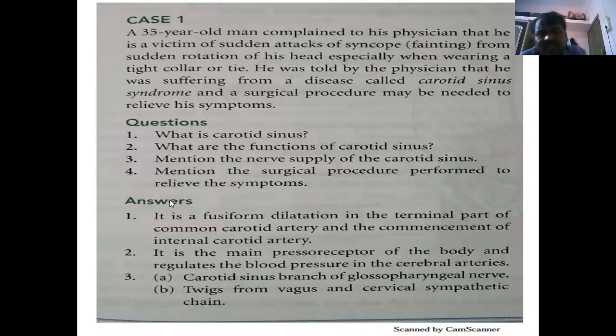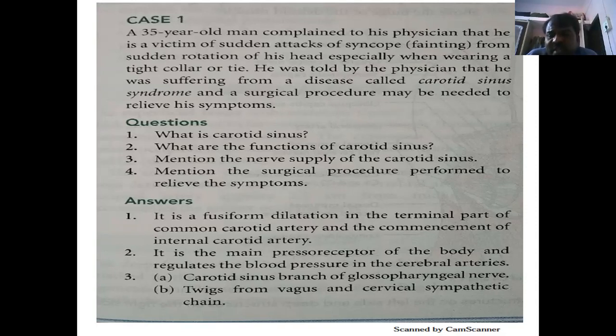Sometimes they ask case-based questions, according to the new curriculum. See here the question: a 35-year-old man complained to his physician that he is a victim of sudden attacks of syncope, fainting, from sudden rotation of his head, especially when wearing a tight collar or tie. He was told by the physician that he was suffering from a disease called carotid sinus syndrome and a surgical procedure may be needed to relieve his symptoms. This is a case-based question.